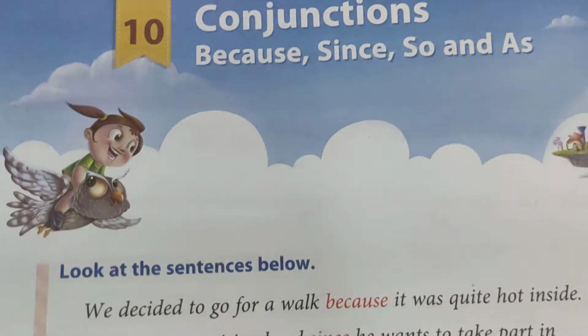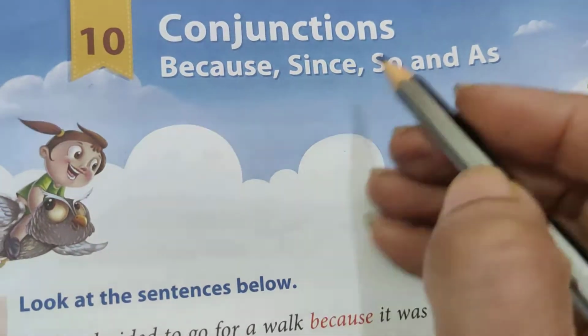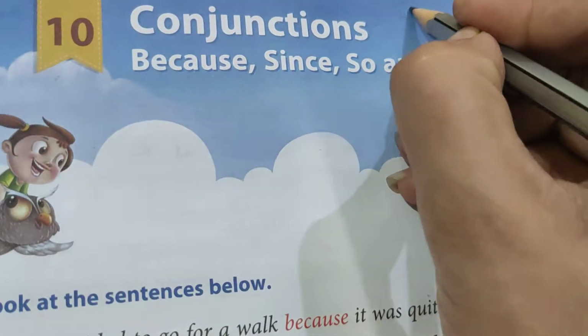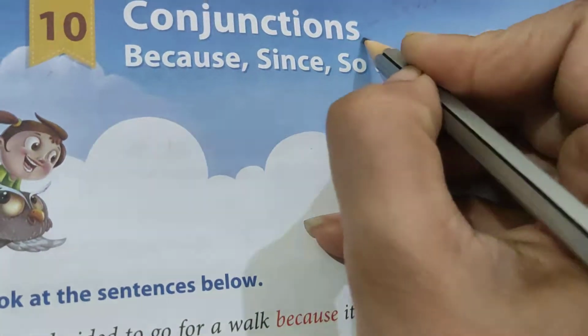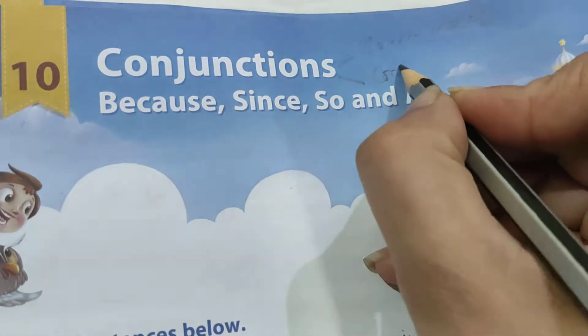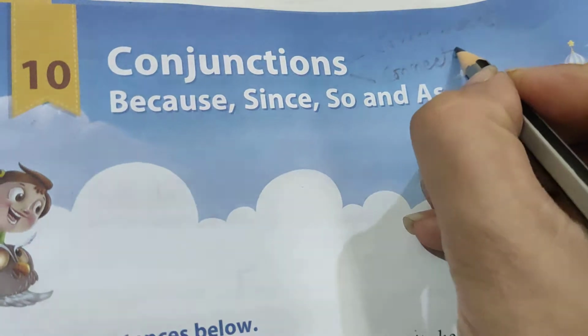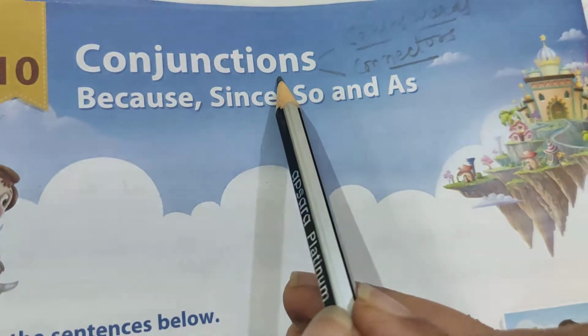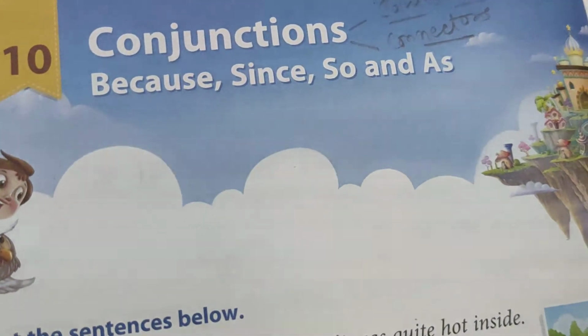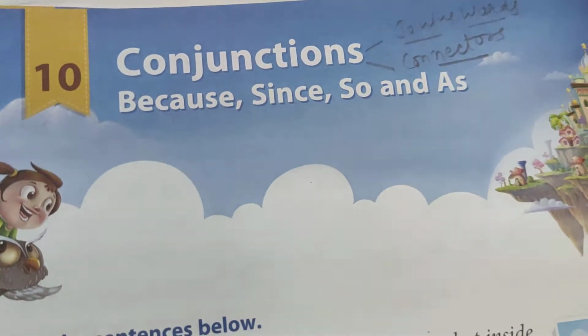So, we learned in today's class that conjunctions are also called joining words as well as connectors. Okay, so what is the function of conjunctions? Conjunction function is to join group of words and group of sentences. Yes, so conjunctions are used to join sentences or group of words together.